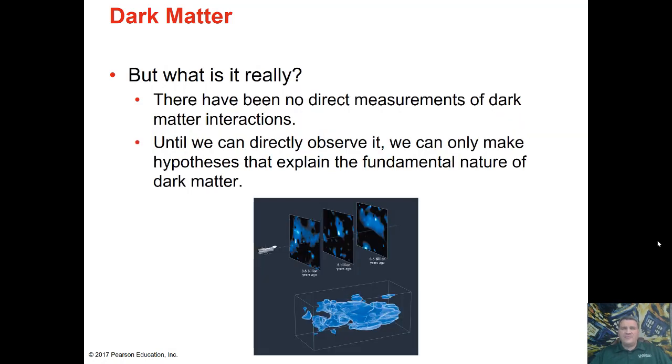So what is dark matter? We actually don't know. We have very strong evidence that it exists, not just from how stars in our own galaxy move, but stars in lots and lots of galaxies, and even the way that the cosmic microwave background is shaped suggests the existence of dark matter. But exactly what it is, we still don't know. We're trying to figure it out. We've been doing experiments trying to find dark matter for almost 50 years, and we still haven't found exactly what it is, although we have very strong evidence that it does actually exist.